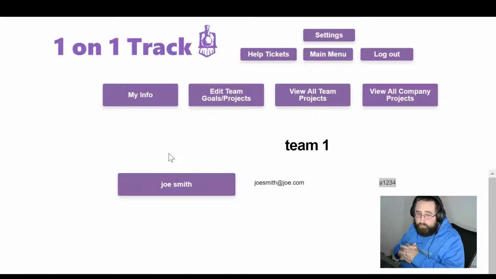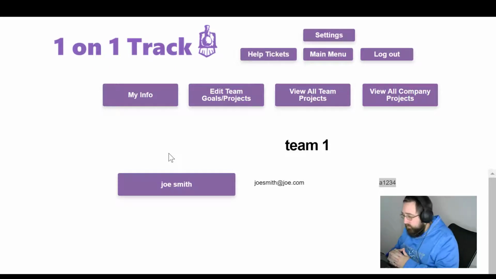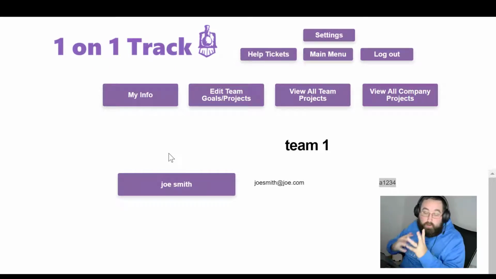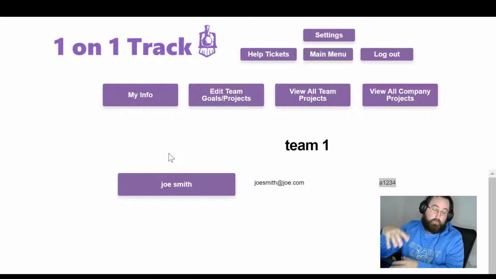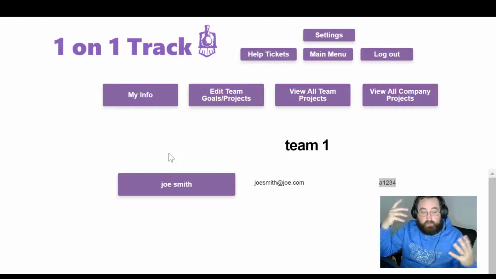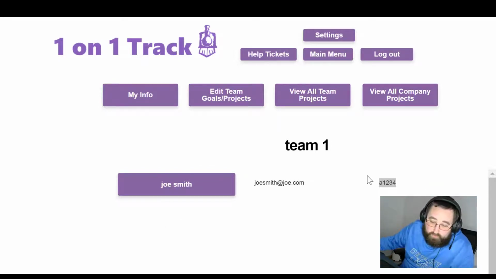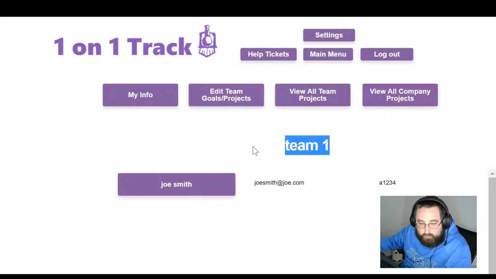This was built on Bubble. This is a one-on-one tracking app I built for fun, and it's for team management. No code is the ability to build the user interface and then dictate what happens behind that. This is a group, a list of all the employees underneath Team 1. Inside the backend, I have something that says there are groups of teams at this company, and I built out a system that logically says what a company is.